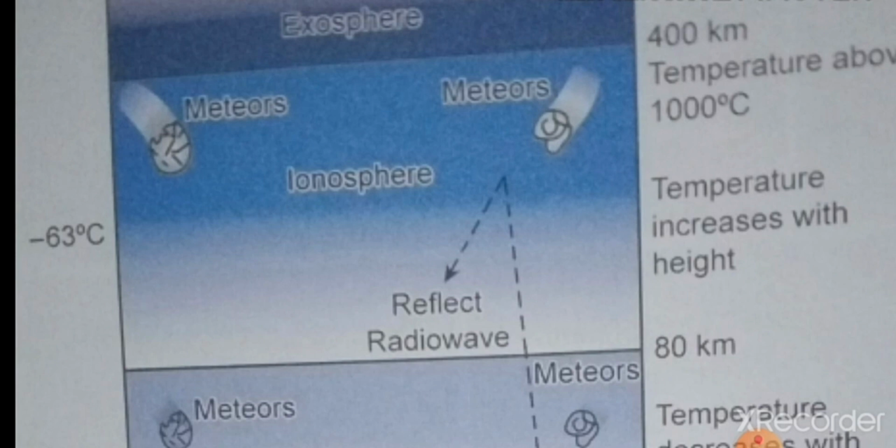This leads to the formation of ions, meaning electrically charged particles. These ions reflect radio waves back to the earth and enable radio communication and wireless communication. So, thermosphere is also known as the ionosphere. Ionosphere is the hottest layer in the atmosphere.